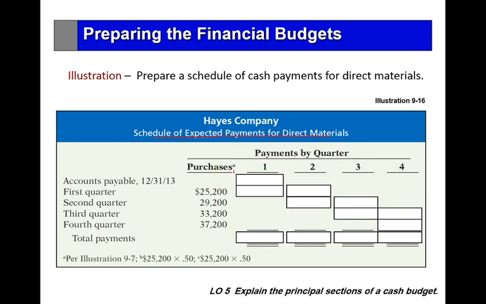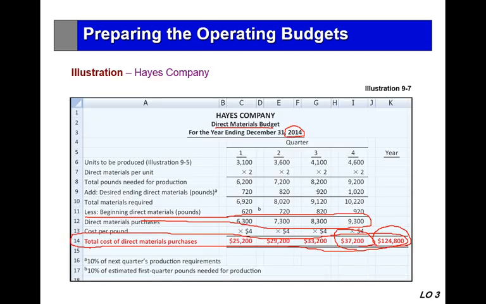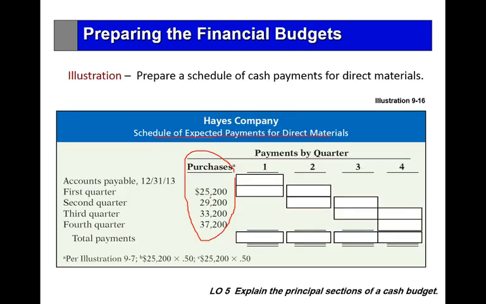First of all, we have the purchases column: 25,200, 29,200, etc. This comes from the direct materials budget.